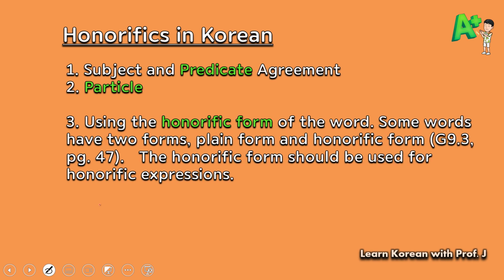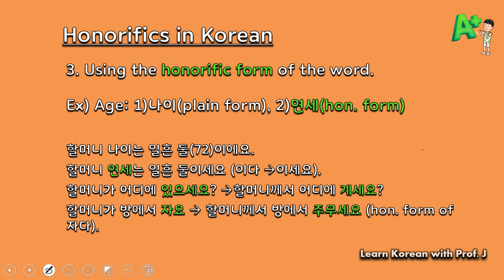One more thing you need to consider is using the honorific form of the word. What I mean by that is that some words have two forms: plain form and honorific form. And this is what was mentioned in Grammar 9.3, which is on page 47 of your textbook. So for honorific expression, you need to use honorific forms instead of the plain form. For example, age has two forms: 나이, which is the plain form, and 연세, which is the honorific form.